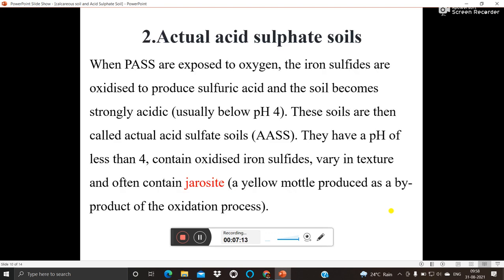Next one, that is actual acid sulfate soil. When potential acid sulfate soils are exposed to oxygen, the iron sulfides are oxidized to produce sulfuric acid and the soil becomes strongly acidic, that is usually below pH 4. So those soils which get oxidized are known as actual acid sulfate soil, having pH below 4. They contain oxidized iron sulfides, vary in texture and often contain jarosite. The jarosite is a yellow mineral produced as a byproduct of the oxidation process.